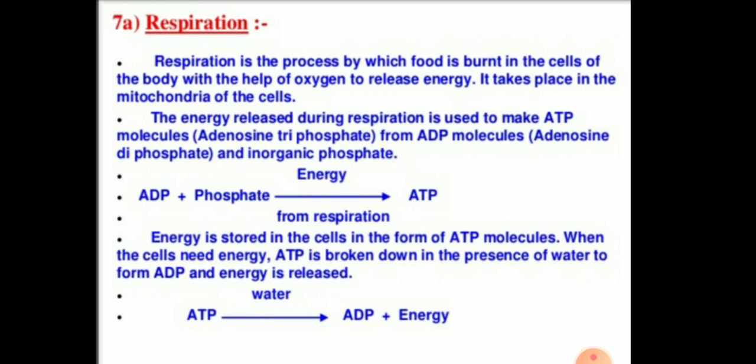First, the energy released during respiration is used to make ATP molecules. ATP means adenosine triphosphate, which is the energy currency of the cell. ATP is produced from ADP molecules, adenosine diphosphate, and inorganic phosphates, so that the energy is stored in the cells in the form of ATP molecules. When the cells need energy, ATP is broken down in the presence of water to form ADP and release the energy.